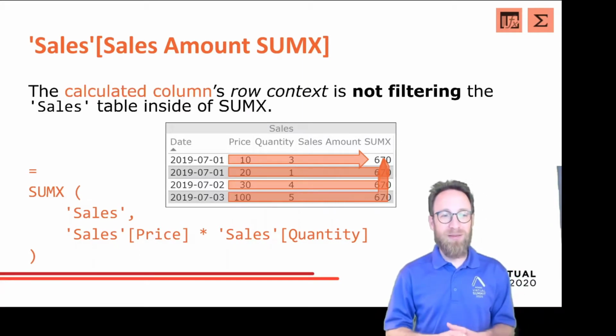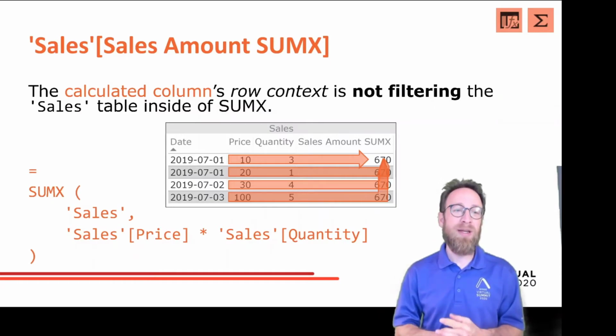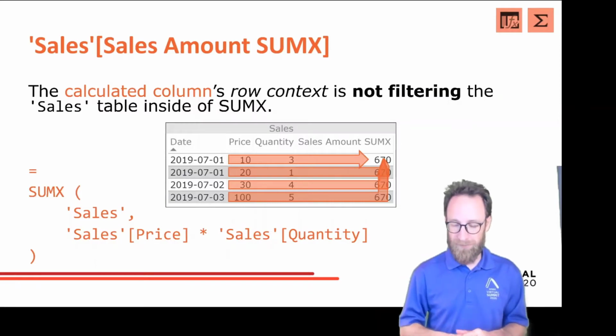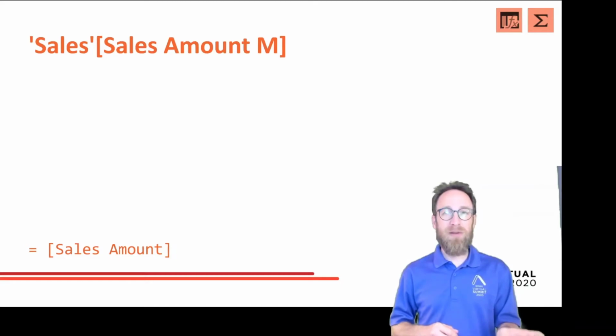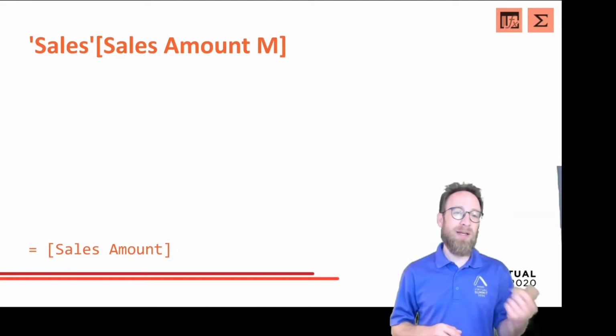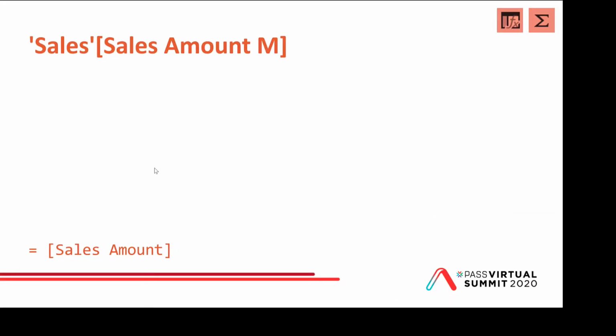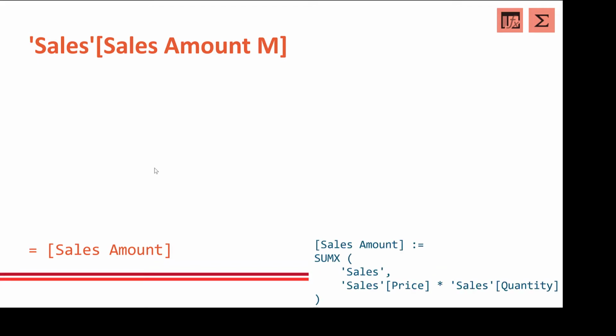Remember, calculated columns: row context is not filtering the sales table inside a SUMX, because the row context is not filtering. What if I put the Sales Amount measure inside a calculated column? This is allowed syntactically. And remember, the Sales Amount measure is exactly what we just tried out: the SUMX over Sales, with sales price times sales quantity. So something which had this surprising effect that we saw: the total of sales amount on all the rows.